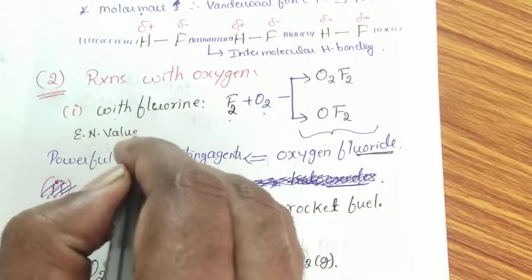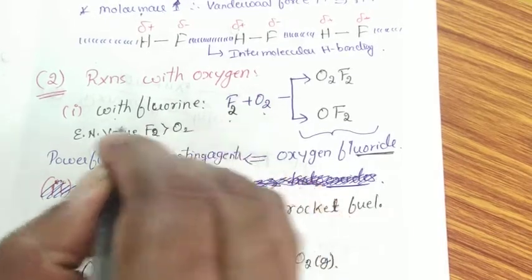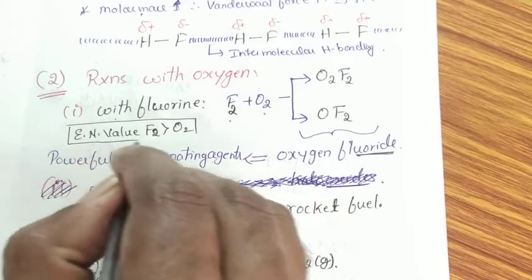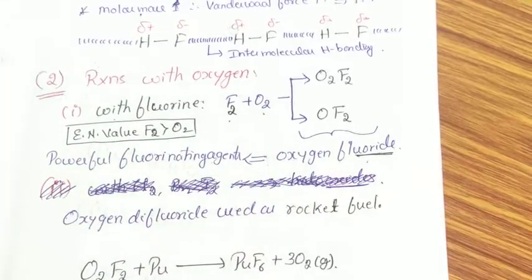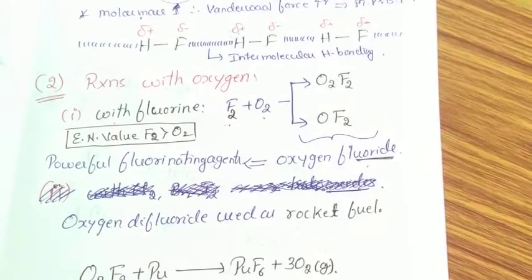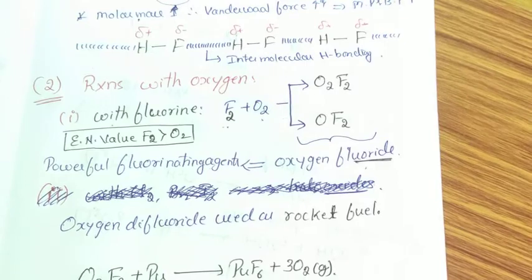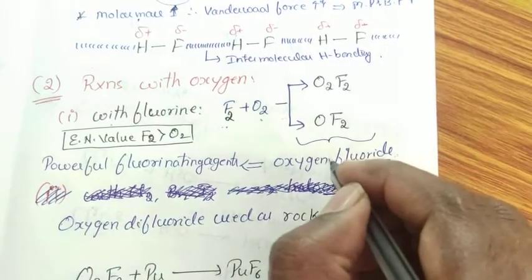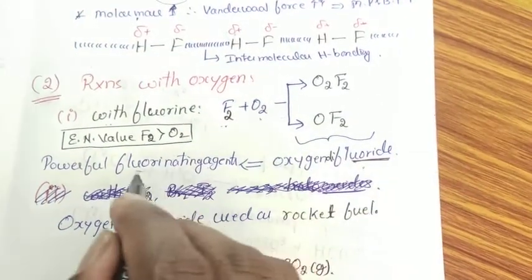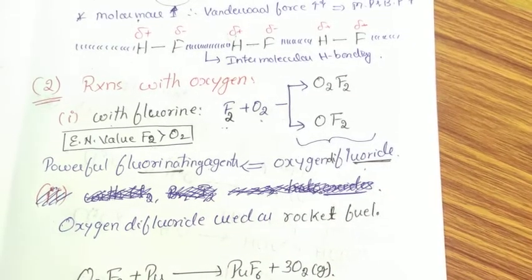Electronegative value of fluorine is greater than oxygen. Therefore, the obtained compounds are called fluorides but not oxides. So whenever fluorine combines with oxygen, it is involved in the formation of only two compounds. One is dioxygen difluoride, another one is oxygen difluoride. This oxygen difluoride acts as a good oxidizing agent or fluorinating agent.